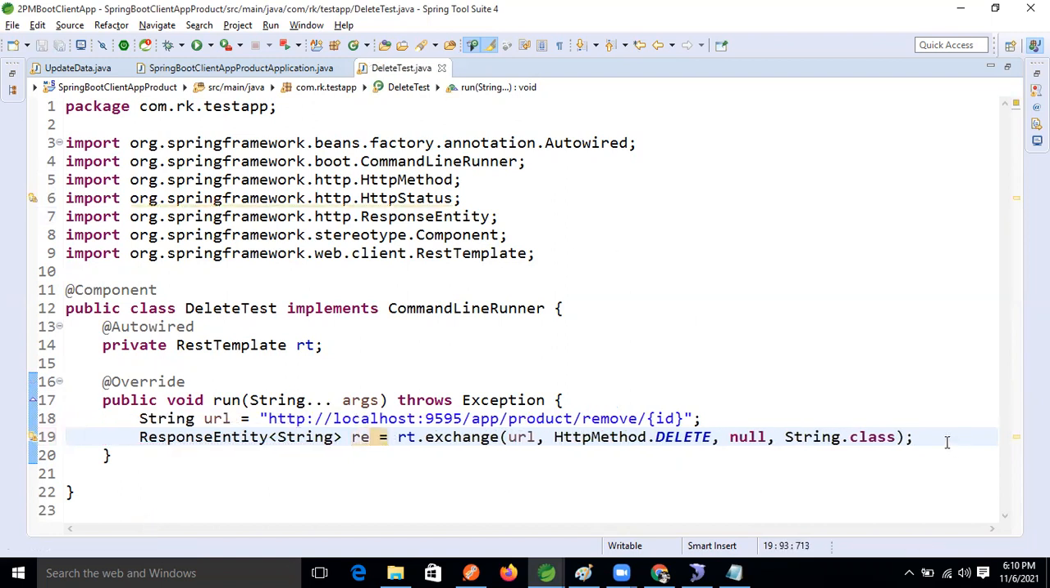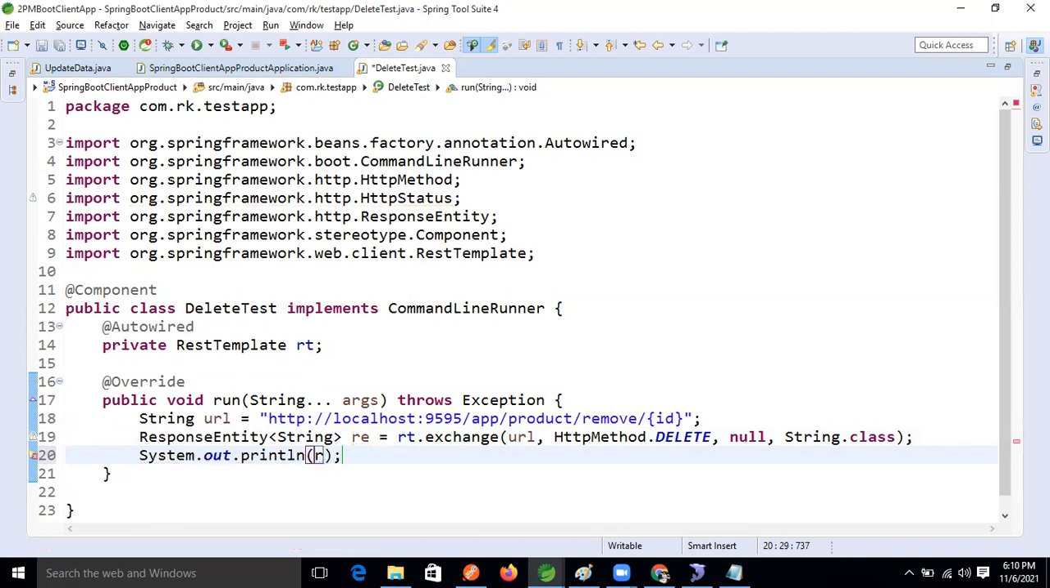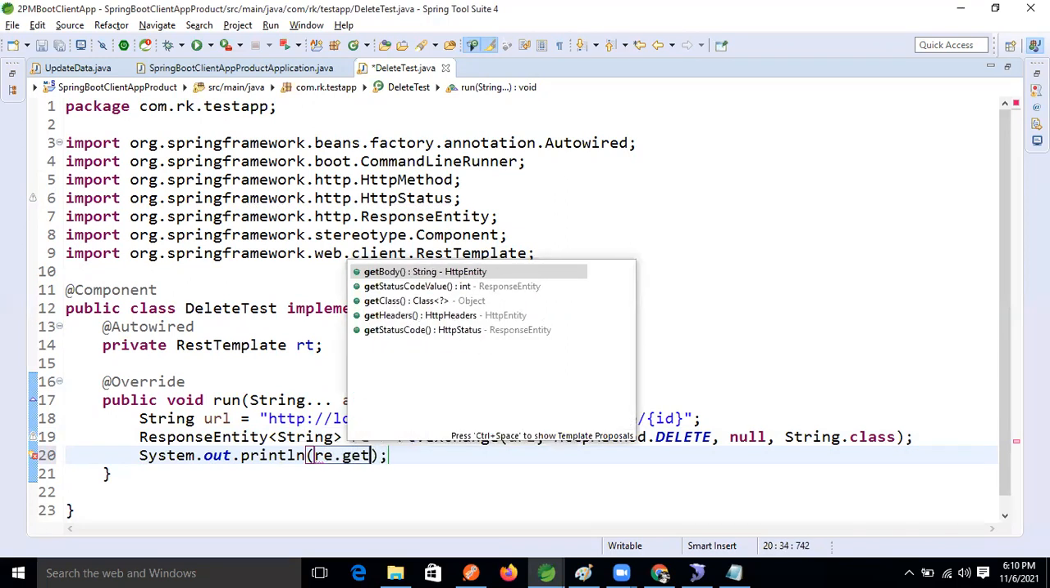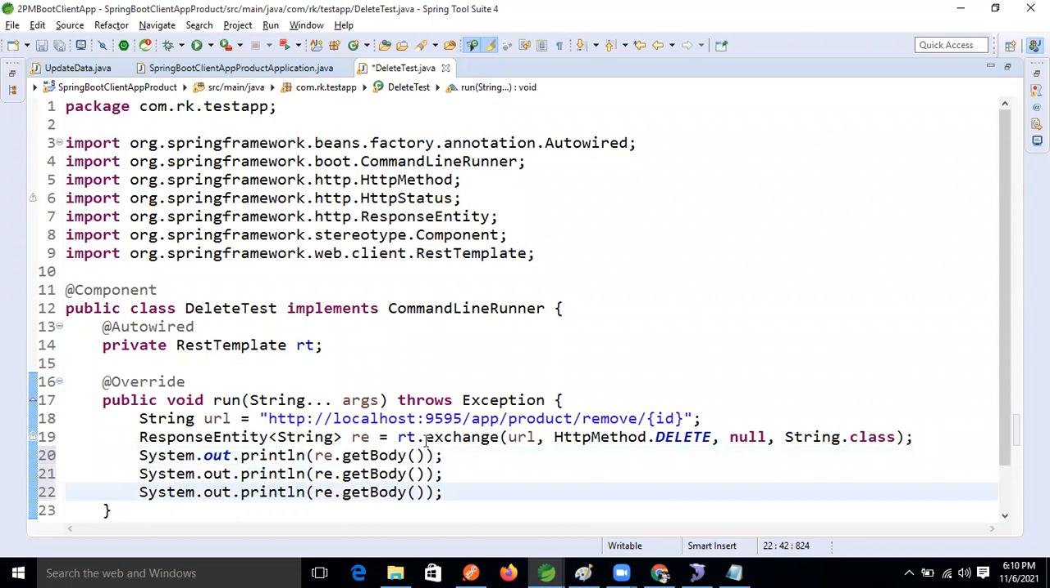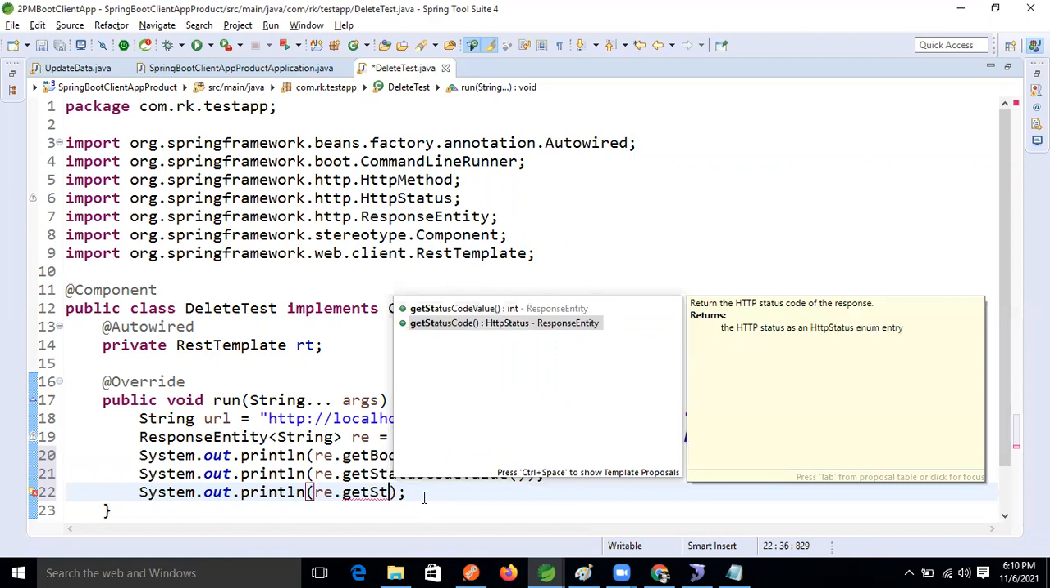Okay, fine now, guys. Let's see that. RE dot get body. Just I'm taking sysout RE dot get body. Another one is get status code value. Get status code value.